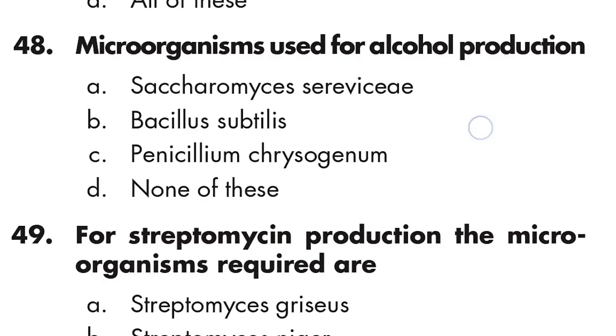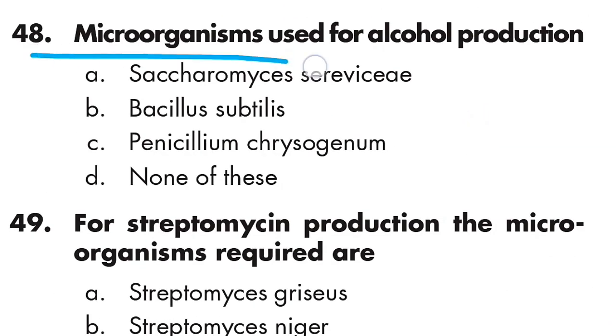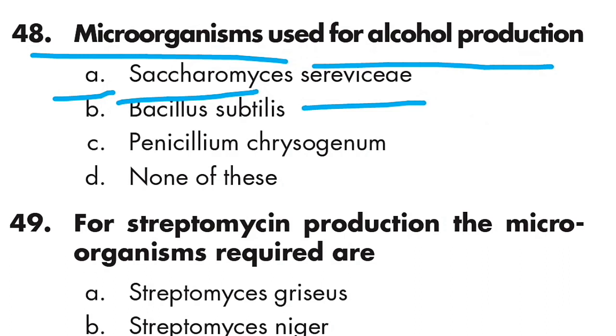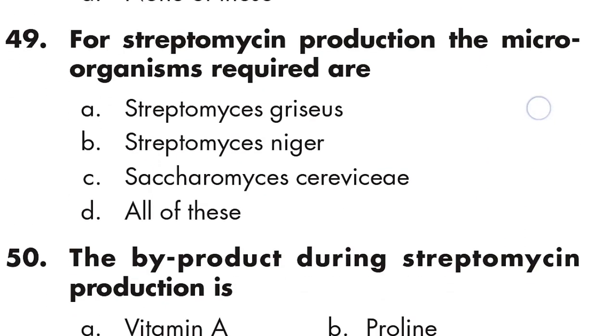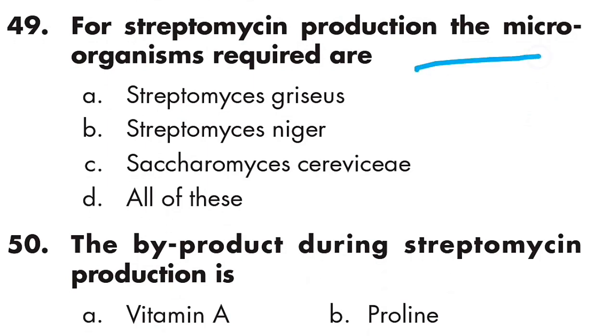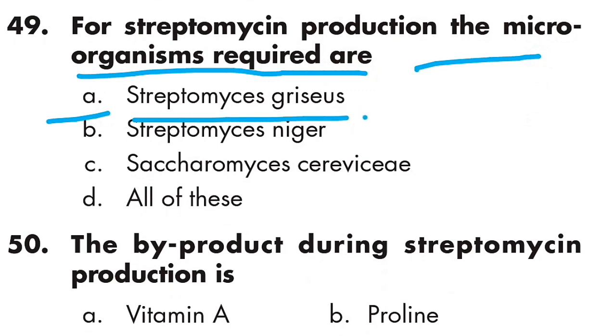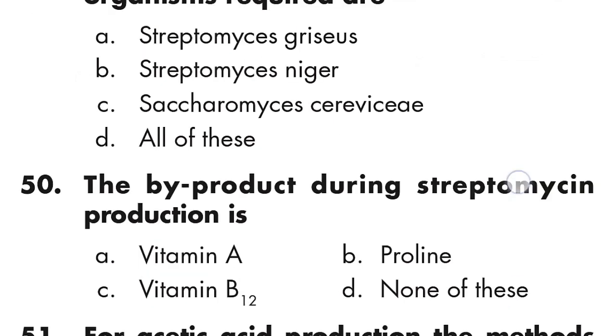Question number 48: the microorganism used for alcohol production is Saccharomyces cerevisiae. Option A is right. Question number 49: for streptomycin production, the microorganism required is Streptomyces griseus. Option A is right.